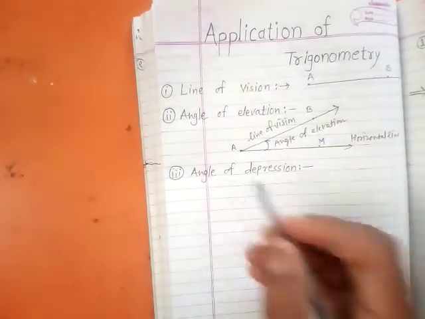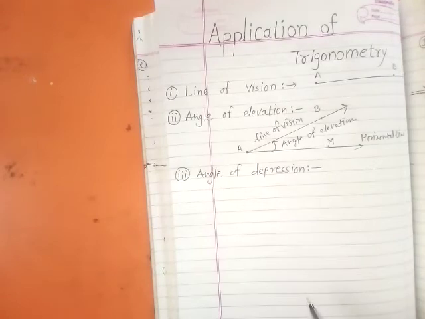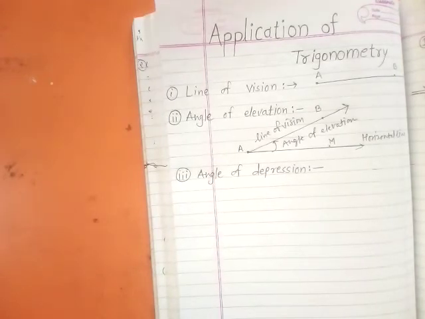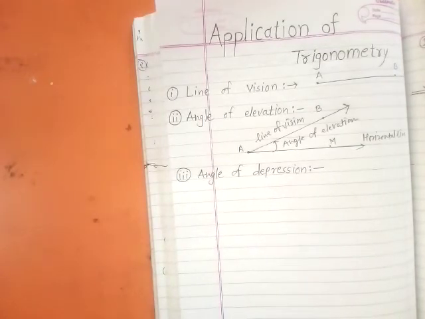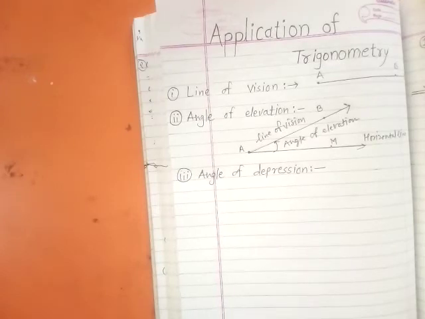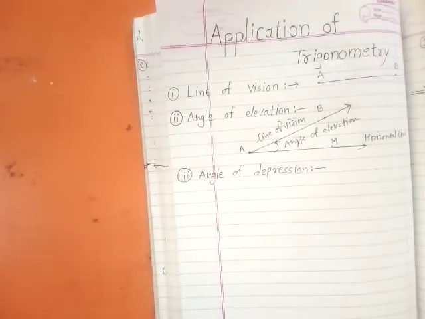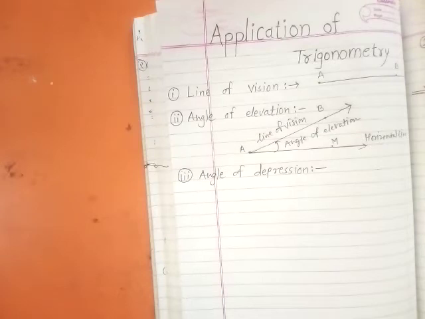The next point is the angle of depression. If an observer at a position A observes the point B which is at a lower level than A, and AM is considered as a horizontal line, then the angle MAB is the angle of depression.